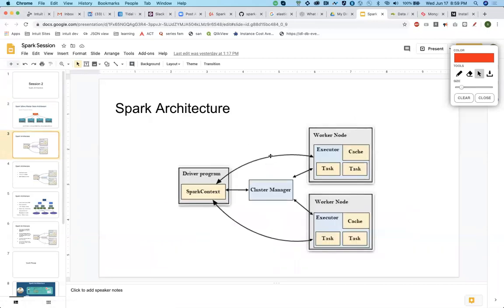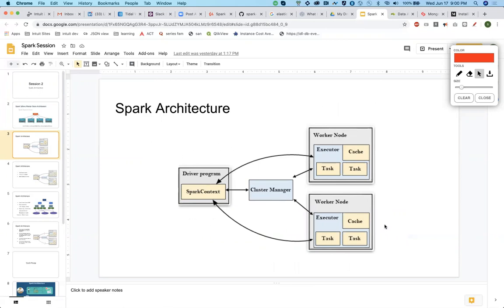Okay, so this is the actual architecture of Spark. Whatever you saw in the last thing gets converted into this. That was just an illustration; this is the actual architecture. You'll find this same diagram in the Spark documentation. So this is the driver, and these are the executors.